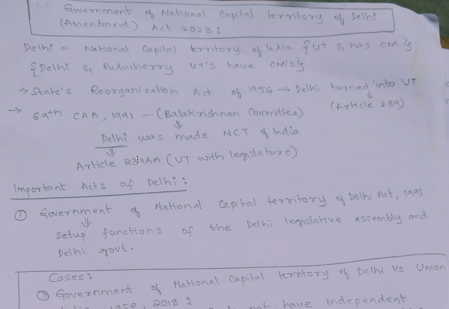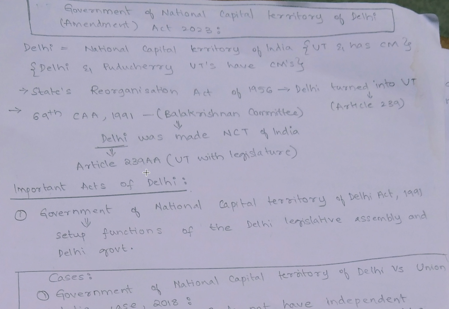So, under Article 239AA, Delhi was made a union territory with a legislature. In our country, only Delhi and Puducherry have legislatures. Generally, all the union territories have a lieutenant governor for administration, who is appointed by the president. So for Delhi also, there is a lieutenant governor who is the administrator of Delhi and operates with the aid and advice of the Council of Ministers of Delhi. That was before, not in the present situation.